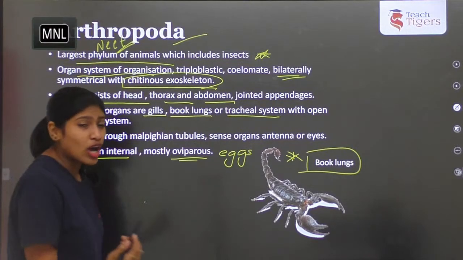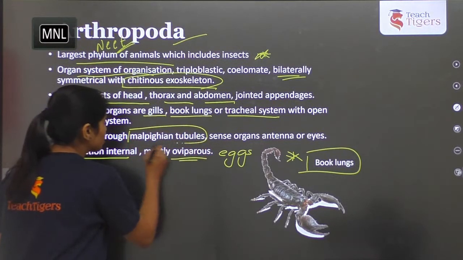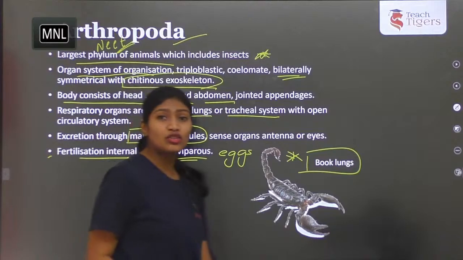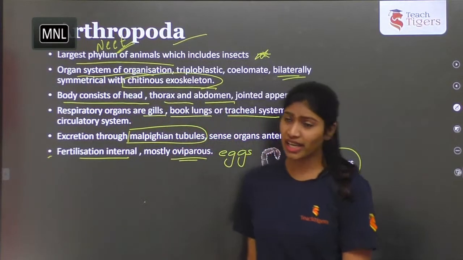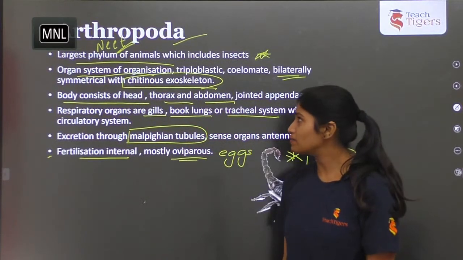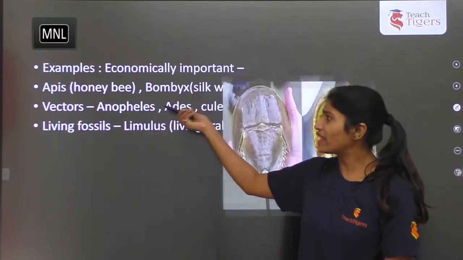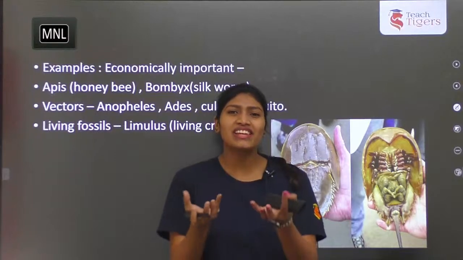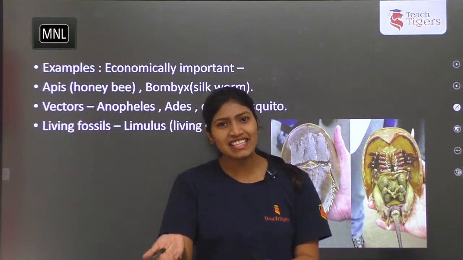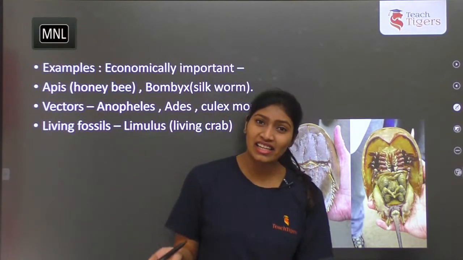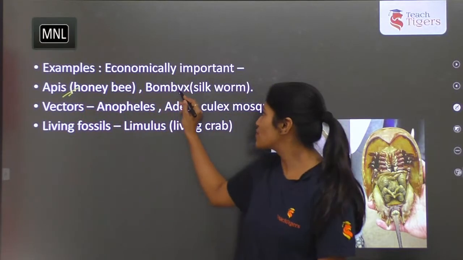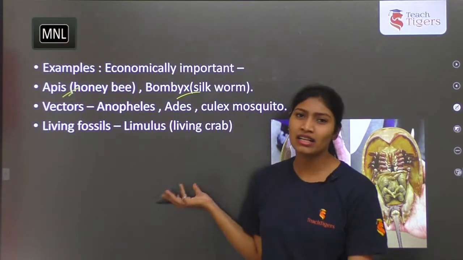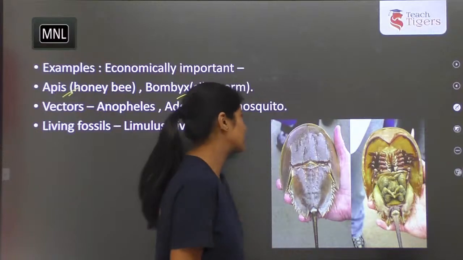And the excretory organs are Malpighian tubules. They excrete through Malpighian tubules. Okay, so let's see the next phylum. There are a few economically important organisms. Economic importance means the ones which give income for us. So what are the examples? Honeybee, we get honey. Next Bombyx mori, that is silkworm, we get silk.